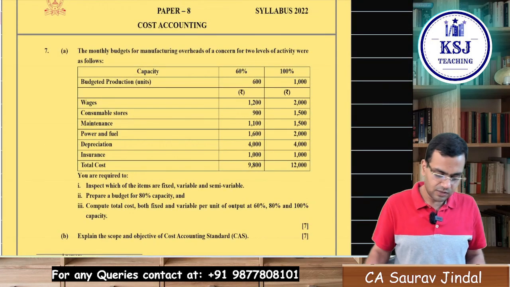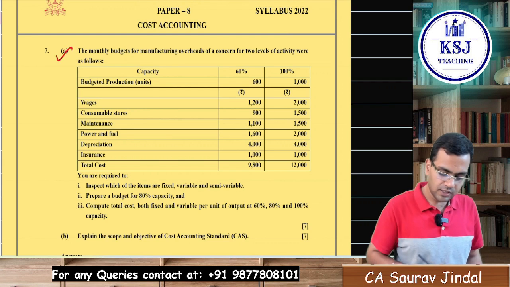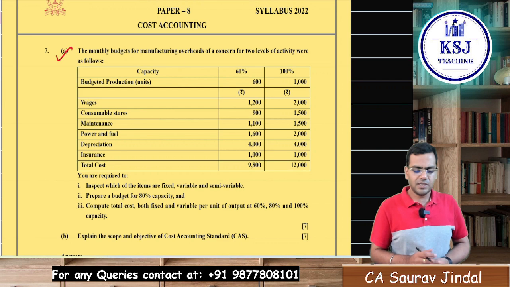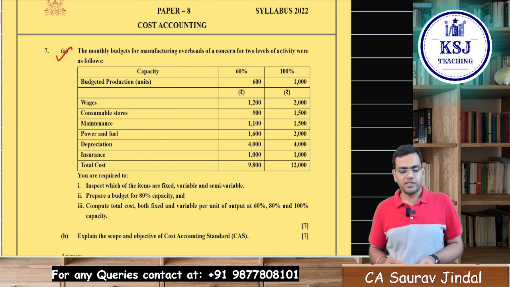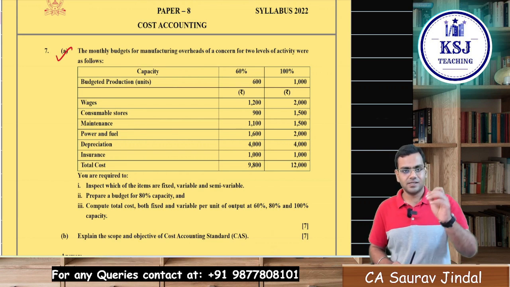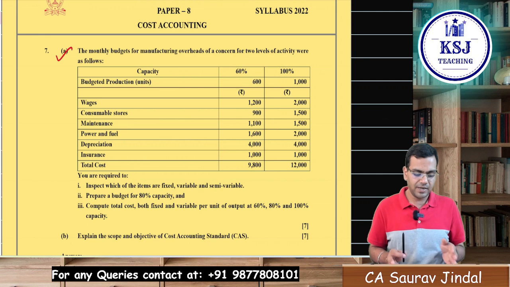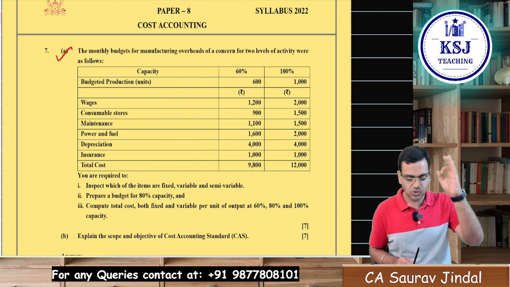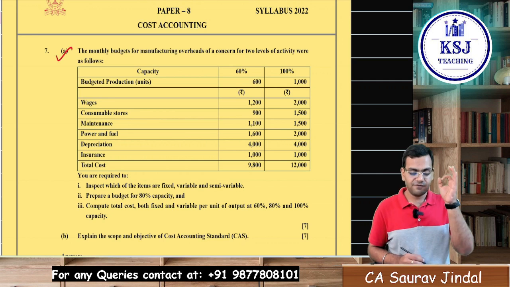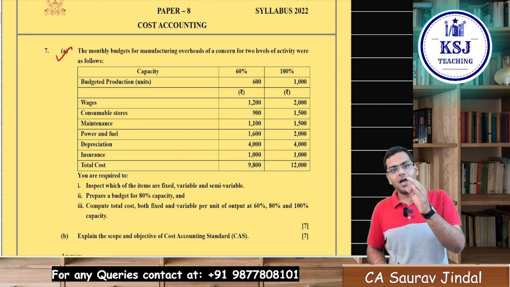Okay, seventh question, A part, last question. It is the budgetary question. Very simple. The monthly budgets for the manufacturing overheads of the concern for the two levels of activity are as follows. Budgeted production is given in units. Wages, consumables, maintenance, power, fuel, depreciation, insurance, total cost. You are required to inspect which of the following items are fixed, variable and semi-variable.